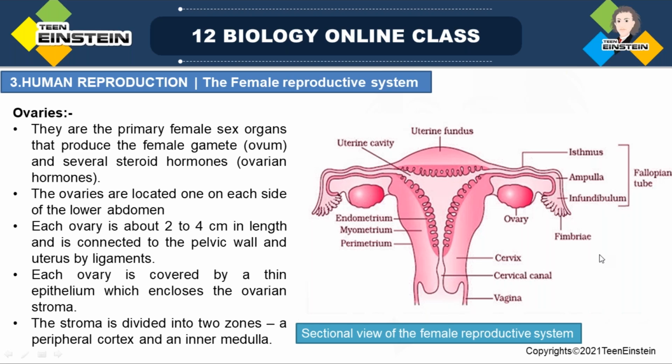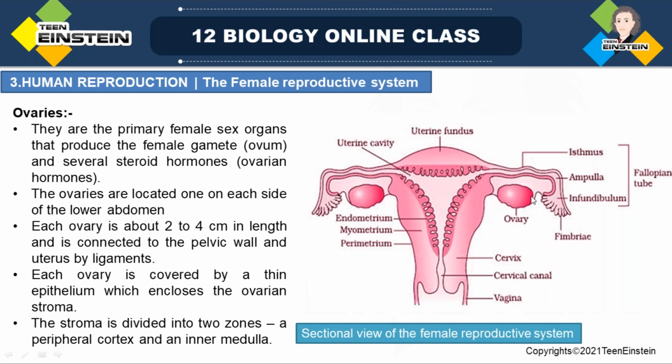The ovaries are connected to the uterus by ligaments, very clear in this diagram, and the suspensory ligament attaches them to the pelvic wall.